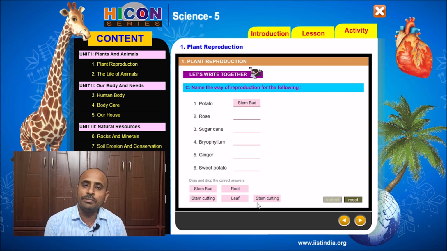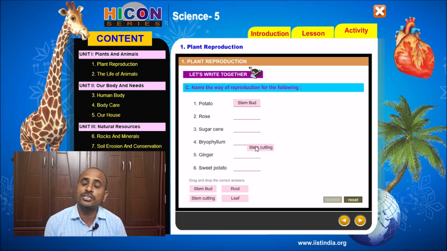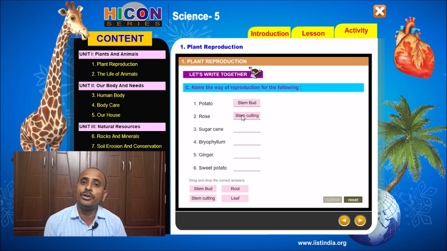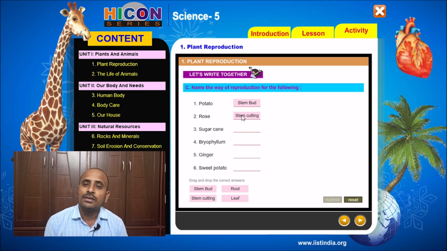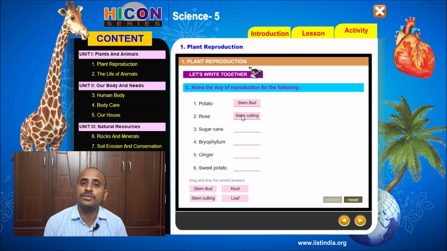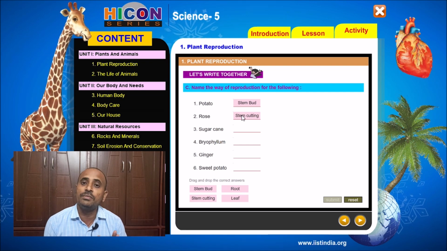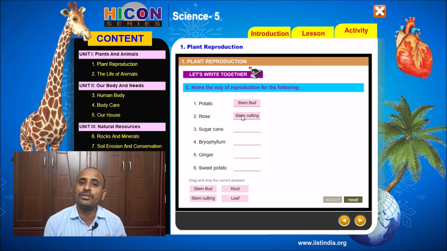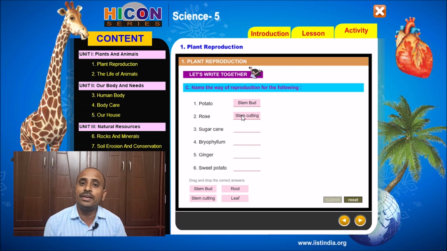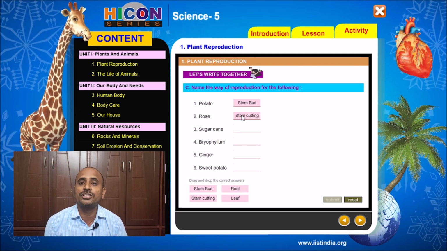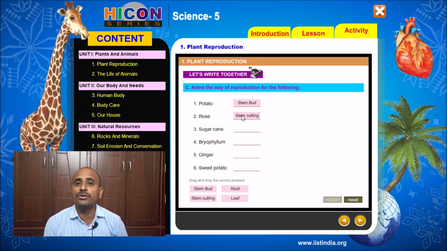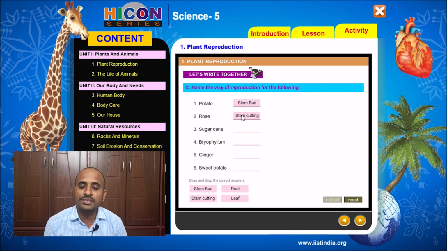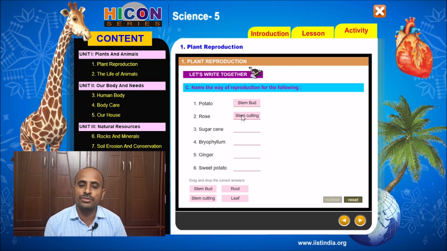The stem of rose plant contains small buds, and if we cut the stem into small pieces, those small pieces of stem are called stem cuttings. If we plant each stem cutting in the soil, we will get a new rose plant from each stem cutting. So that's why rose plant reproduces by way of stem cutting. The correct answer is stem cutting for rose plant.